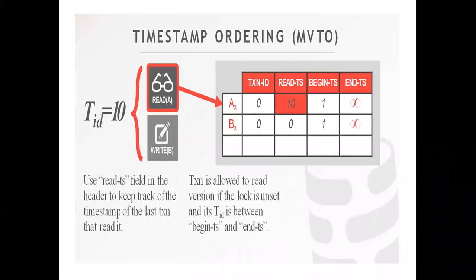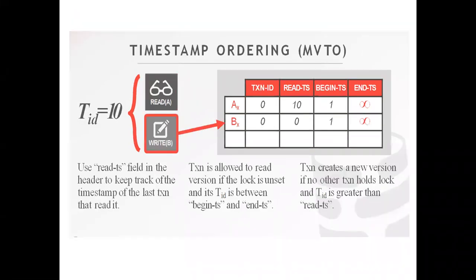In reading it is okay, right? You are not doing anything new in reading, you are only reading; we just find out who last updated and who last read. Only the constraints are being updated. In the case of a write, the transaction creates a new version if no other transaction holds locks and the transaction ID is greater than read TS.